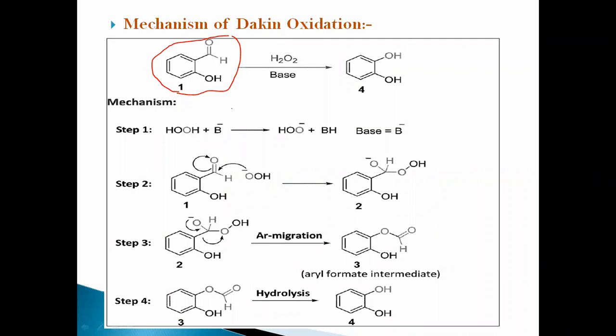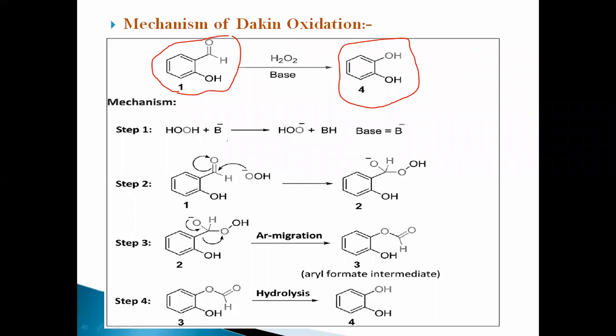This 2-hydroxybenzaldehyde undergoes oxidation in the presence of base to form catechol, also called 1,2-benzene diol. How do you form this final product, 1,2-benzene diol? These are the steps of the mechanism for the formation of the final product.